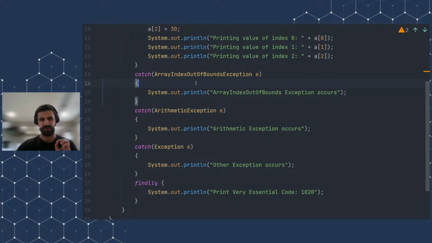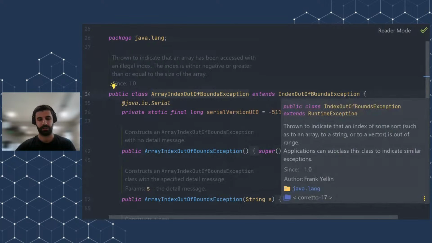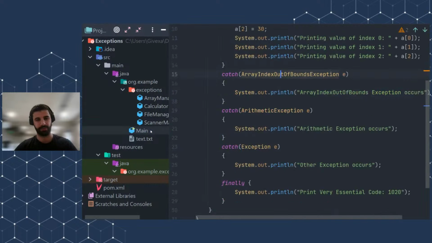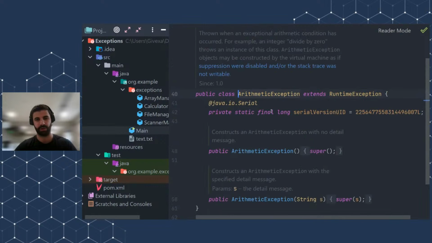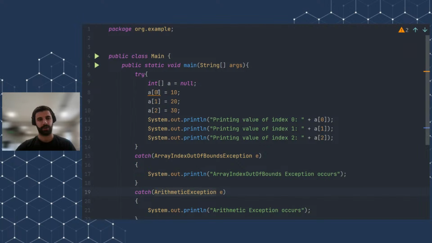And someone might even ask, why did you write array index out of bounds exception first and not arithmetic exception? This is because array index out of bounds exception is more specific than the arithmetic exception, because it extends the index out of bounds exception and it extends the runtime exception. And if we go into the arithmetic exception, we see that it extends runtime exception. So logically, this is more specific than the other.